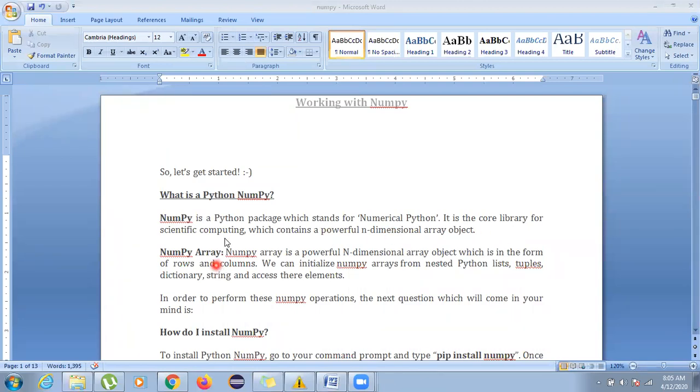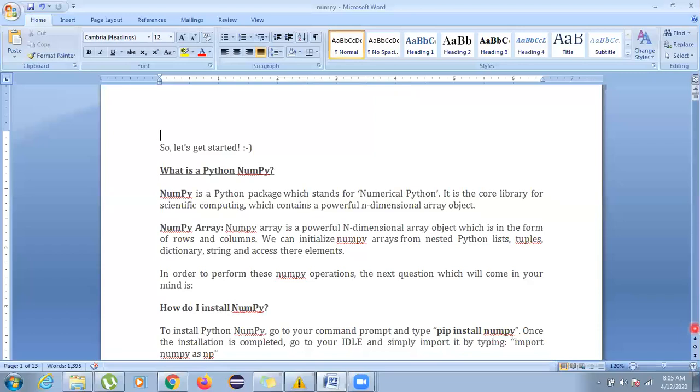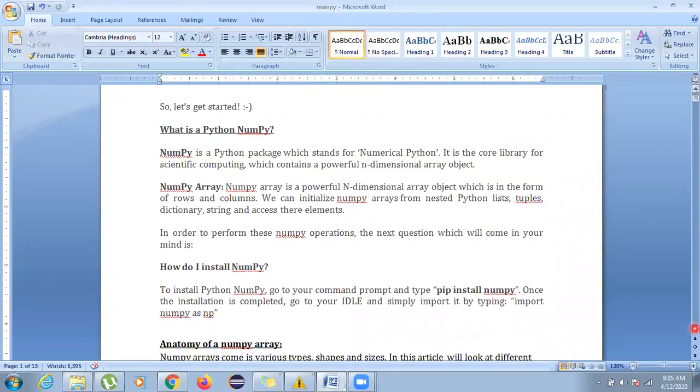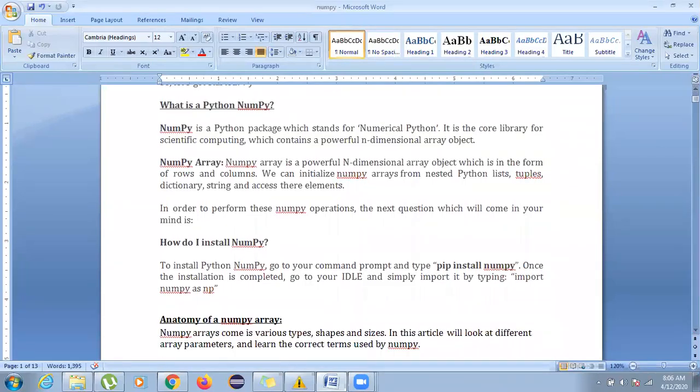Now see, in NumPy, all the functions start with a NumPy array and end with a NumPy array only. NumPy is maximally focused on its array. An array can be 1D or 2D. 1D is very clear to you, I guess: if it has only one row, it is considered 1D. If it has rows and columns, it is considered 2D. And if there are many planes having rows and columns together, it is considered multi-dimensional.